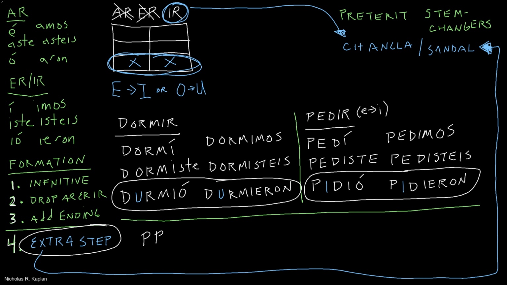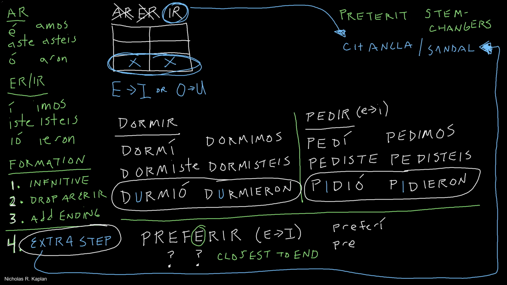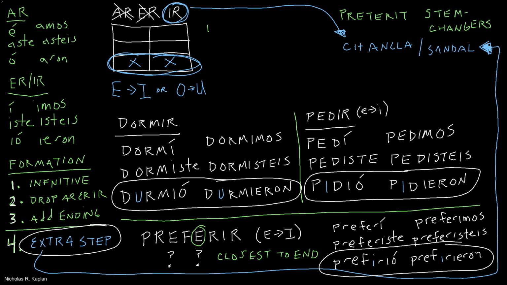Let's look at one more. Preferir, to prefer. I'm telling you that's an E to I stem changer. But which E changes? You look for the vowel closest to the end. The real question is, how do I know if they're CHANCLA VERBOS? Don't make me say it, people. Don't make me say it. You're going to have to memorize, all right?